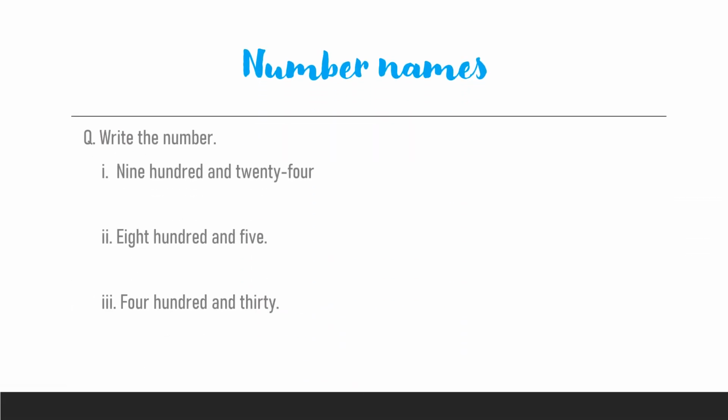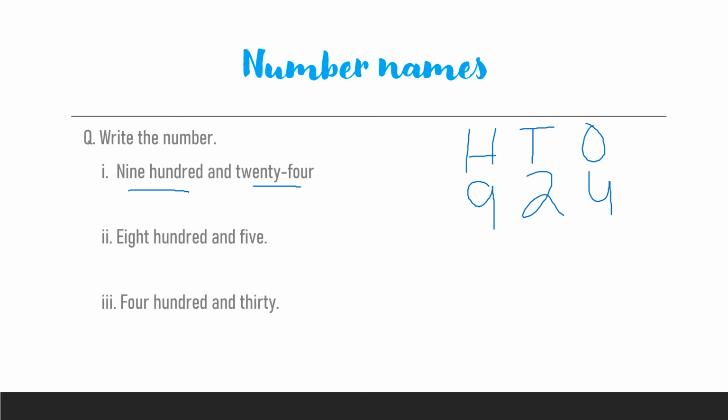Okay, so some number names are given here and you have to write these number names in numbers. You have to make numbers from these number names. Look at the first one, 924. So you have to write this number in the form of digits. So the first step is to write places, which is ones, tens and hundreds. So how many hundreds are here? 9. So 9 will come in the hundreds column and 24 will come here.